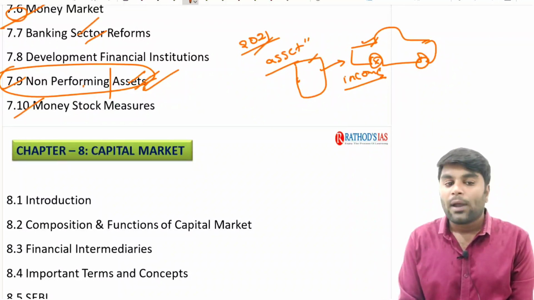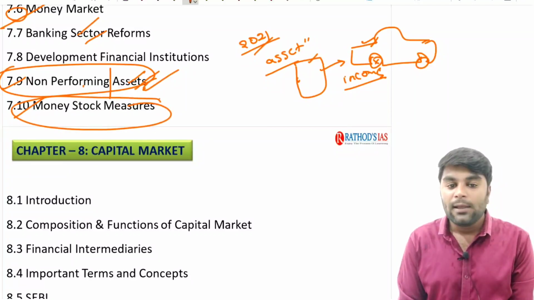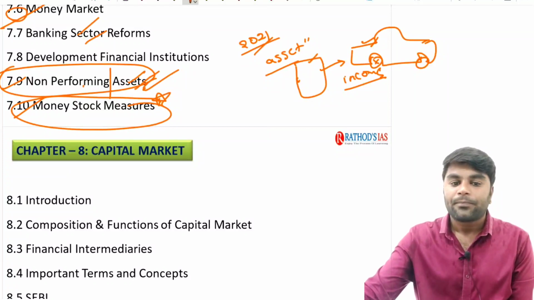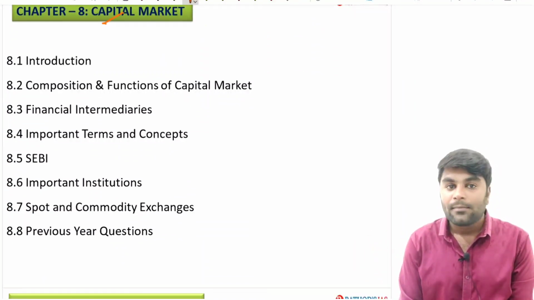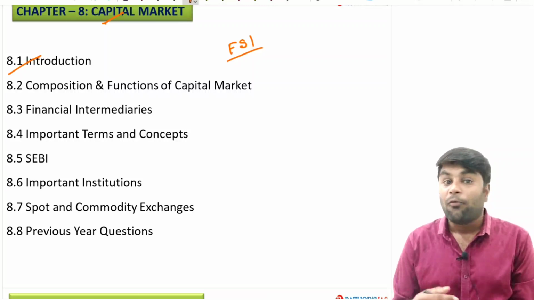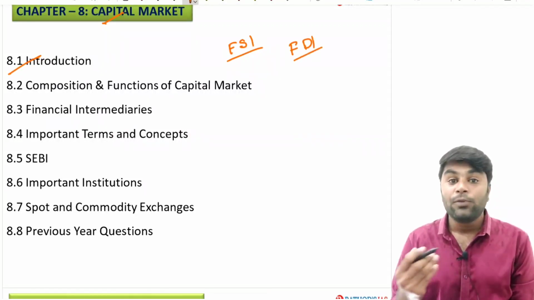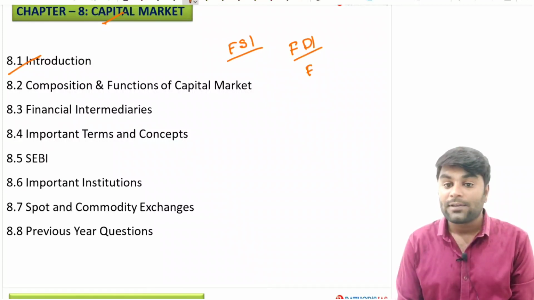We are clearly going to understand what these money stock measures are. These money stock measures are very important from your prelims perspective. We are clearly going to discuss all of them. And next, we are going to discuss the capital market, right? Many of you might be confused about the basic difference between foreign direct investment and foreign portfolio investment. Even after years of preparation, many aspirants lack clarity about them.